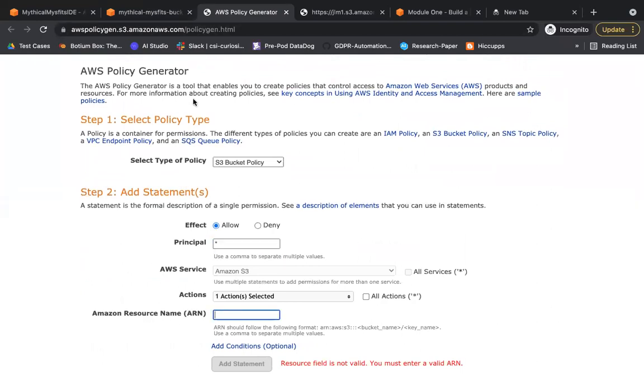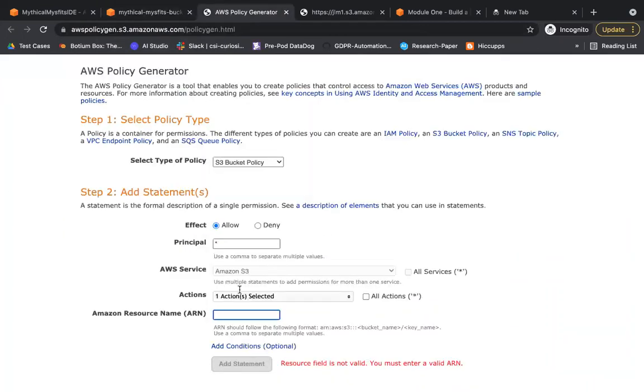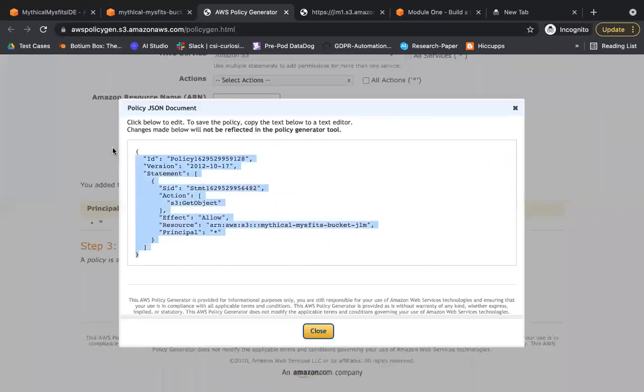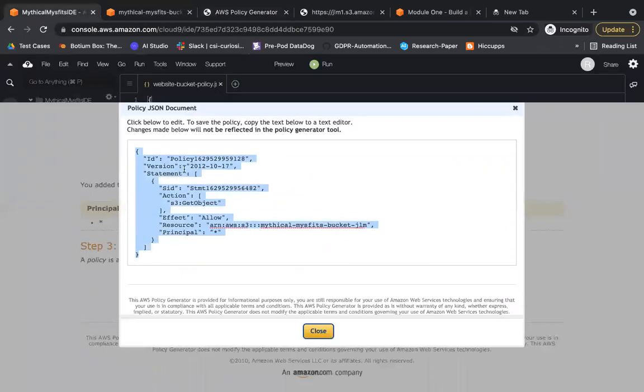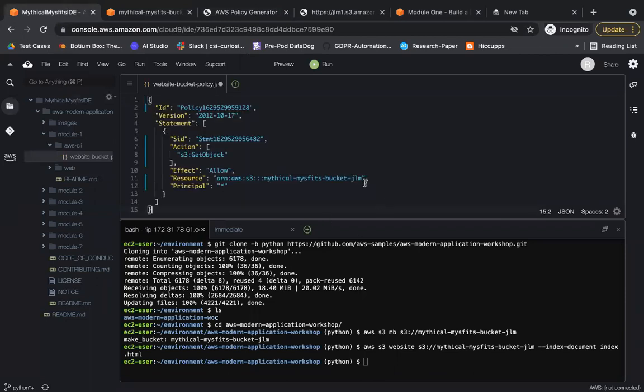Amazon resource name. What was the name of my resource? That's okay. So I can copy it from here and paste it here, and we need to replace it by /star because the policies which we create are not applied on a single entity.